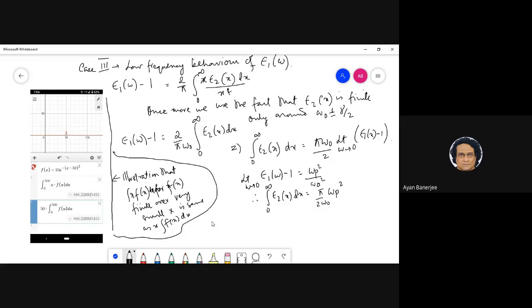So that means, since we considered the same profile for epsilon 2 to generate two conditions for epsilon 1, we basically can write